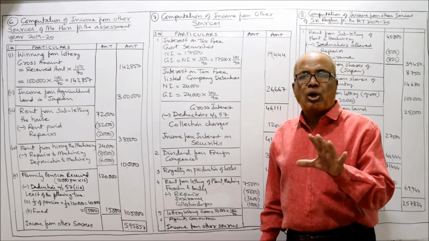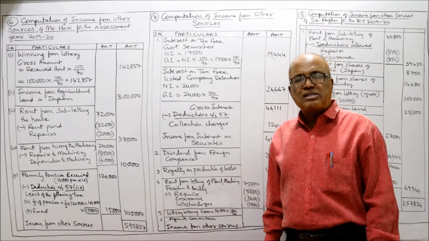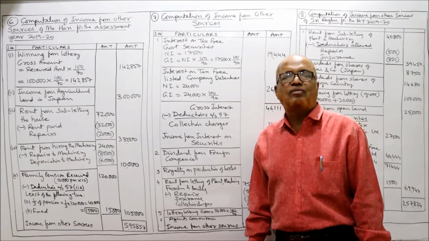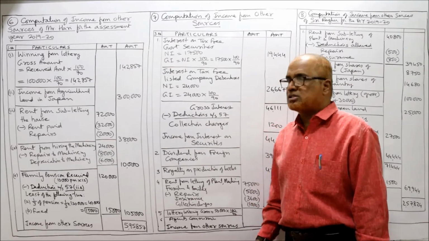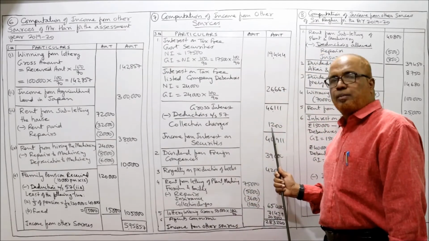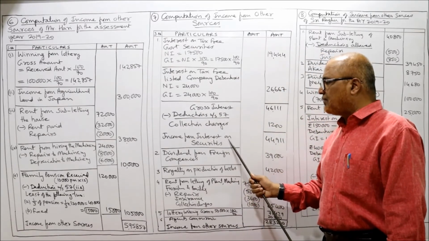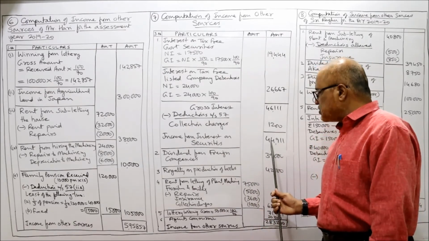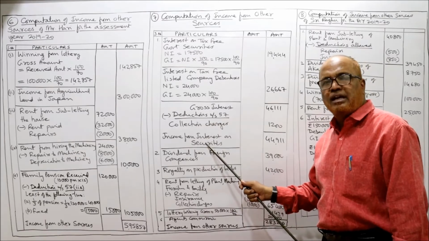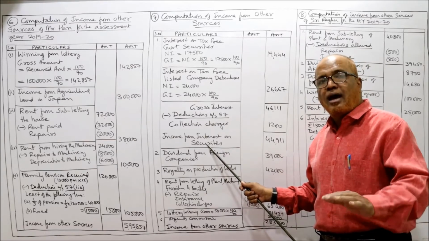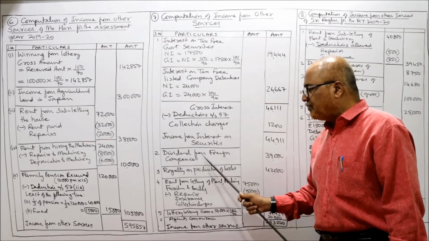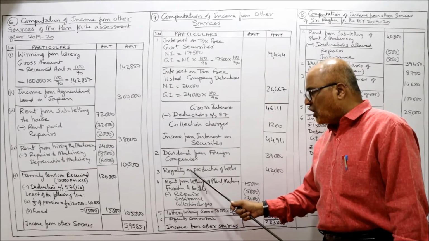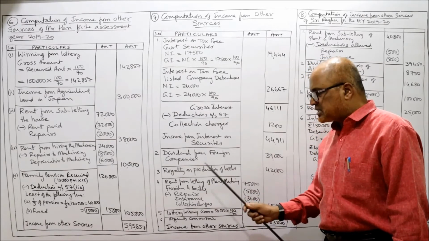This is the total gross interest. From this we deduct, under section 57, collection charges. So collection charges are 1,200 rupees deducted. We'll get income from interest on security, 44,911. 44,911 is the income from interest on securities. And apart from that, dividend from foreign company, it is taxable. Royalty on production of books, it is taxable.